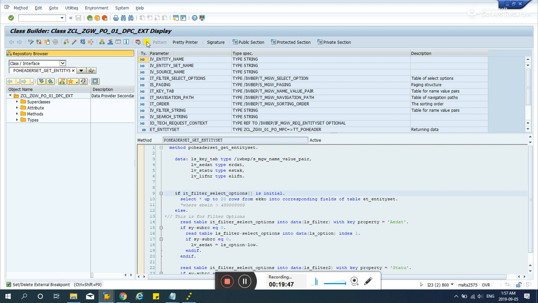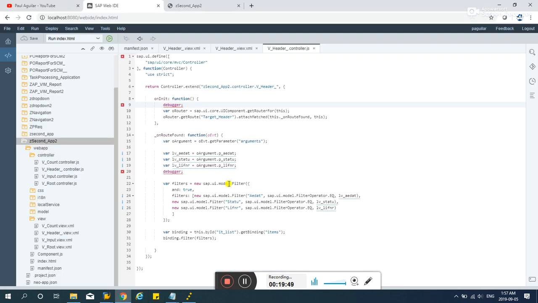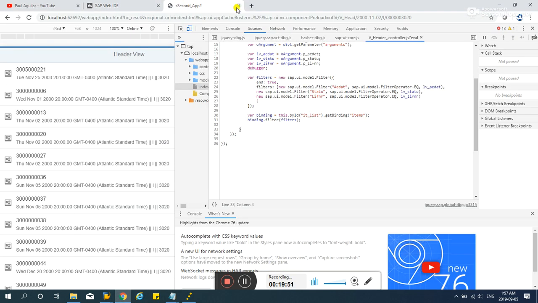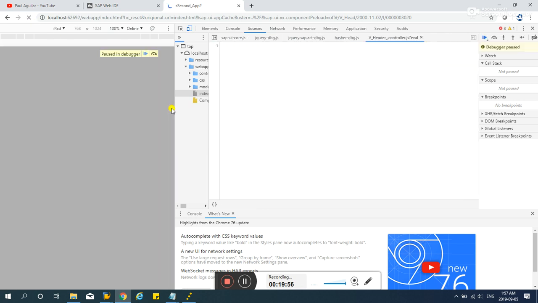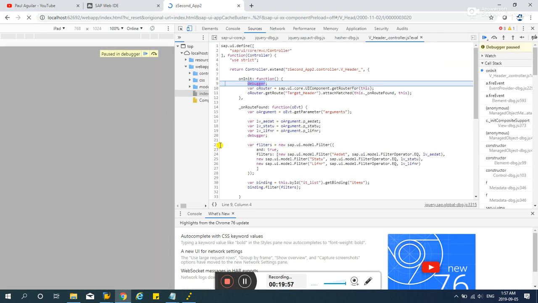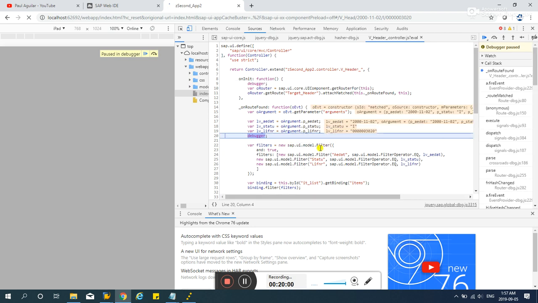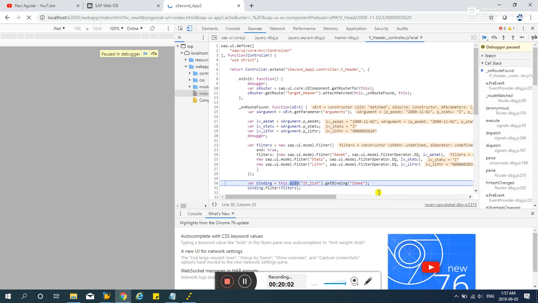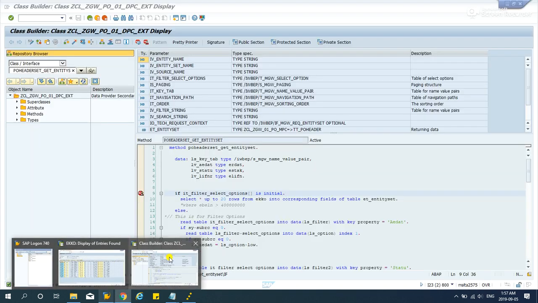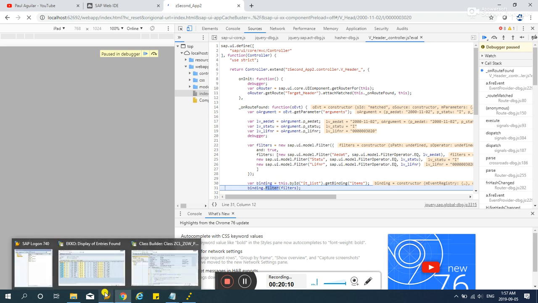Okay, let's place a debugger over here, a breakpoint. Let's test this again, and refresh. F8 and F10. Okay, now this should be triggered.